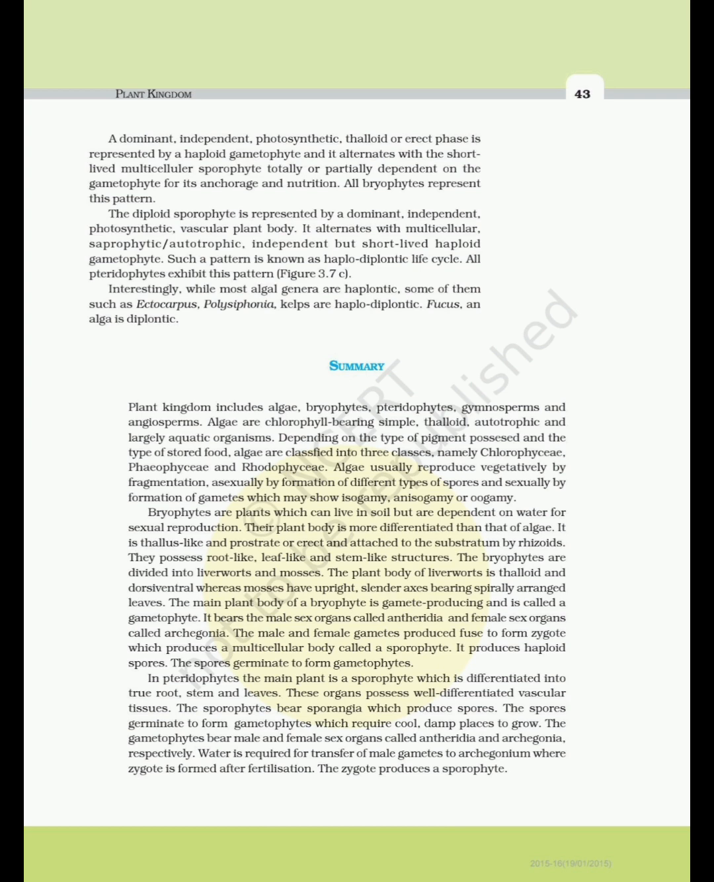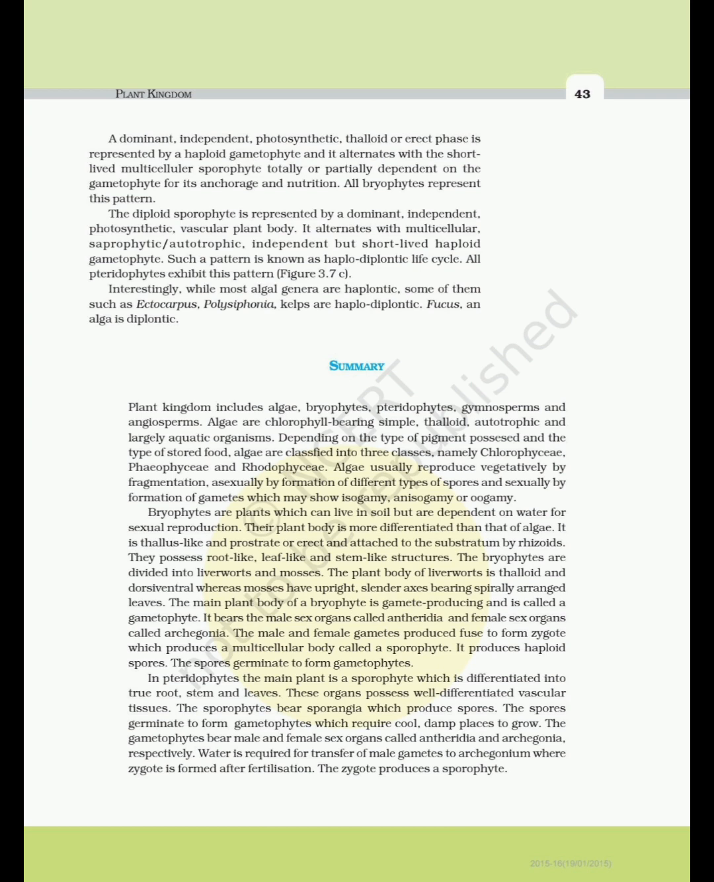Summary: plant kingdom includes algae, bryophytes, pteridophytes, gymnosperms and angiosperms. Algae are chlorophyll-bearing simple, thalloid, autotrophic and largely aquatic organisms. Depending on the type of pigment possessed and the type of stored food, algae are classified into three classes, namely Chlorophyceae, Phaeophyceae and Rhodophyceae. Algae usually reproduce vegetatively by fragmentation, asexually by formation of different types of spores, and sexually by formation of gametes which may show isogamy, anisogamy or oogamy.